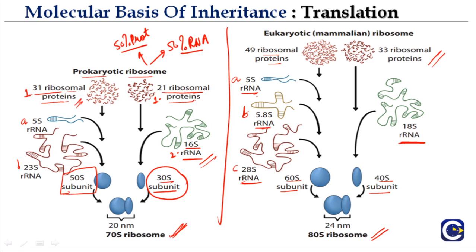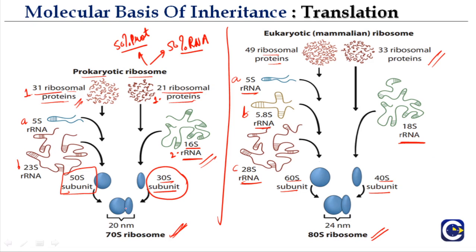So you must remember that the 60S subunit contains 49 ribosomal proteins, then it contains 5S rRNA, 5.8S rRNA and 28S rRNA, resulting in the formation of the 60S subunit. And then 18S rRNA is in the 40S subunit. Now the small subunit generally only contains one type of rRNA.